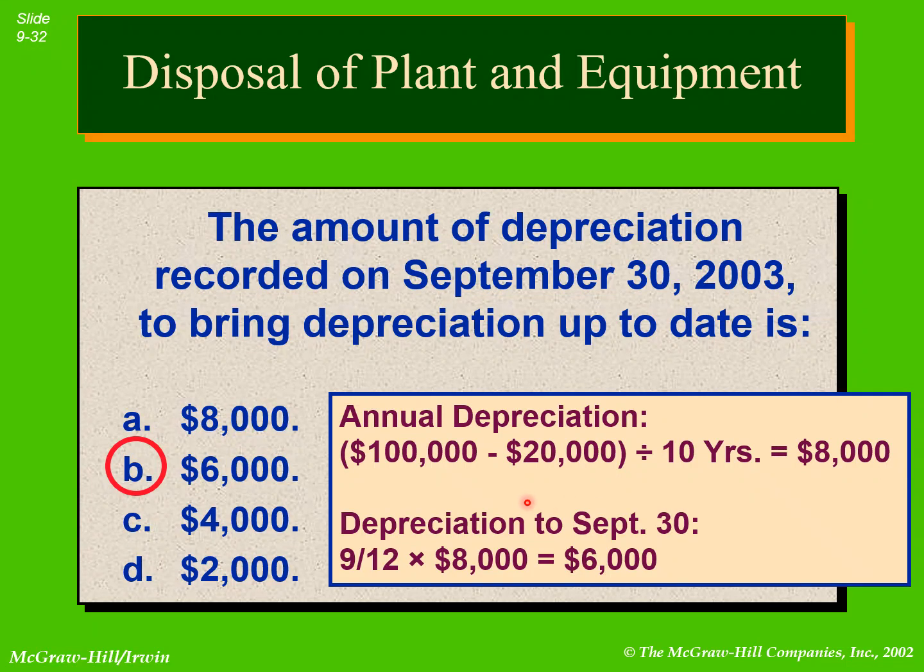You can see the working. Cost minus salvage value divided by 10 years. So $8,000 per year annual depreciation. But because it is September 30, we have to note it for 9 months. 8,000 multiplied by 9 over 12, that is $6,000. This is the answer, $6,000 for 2003 depreciation expense.